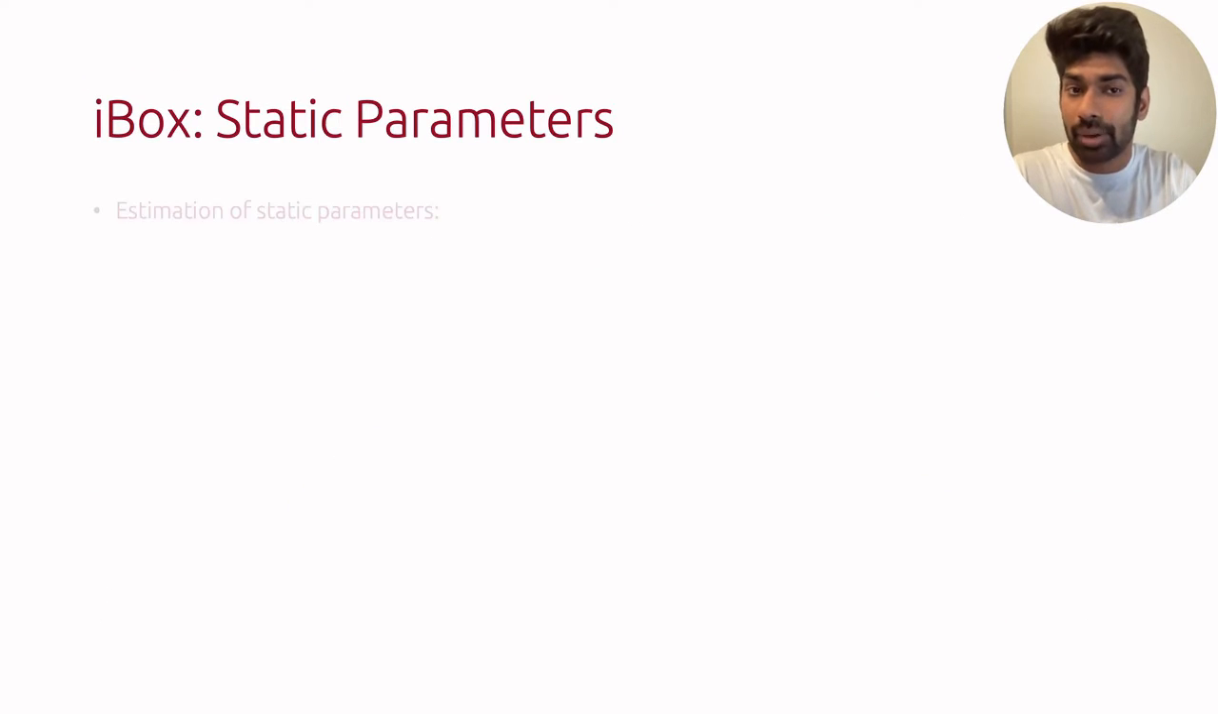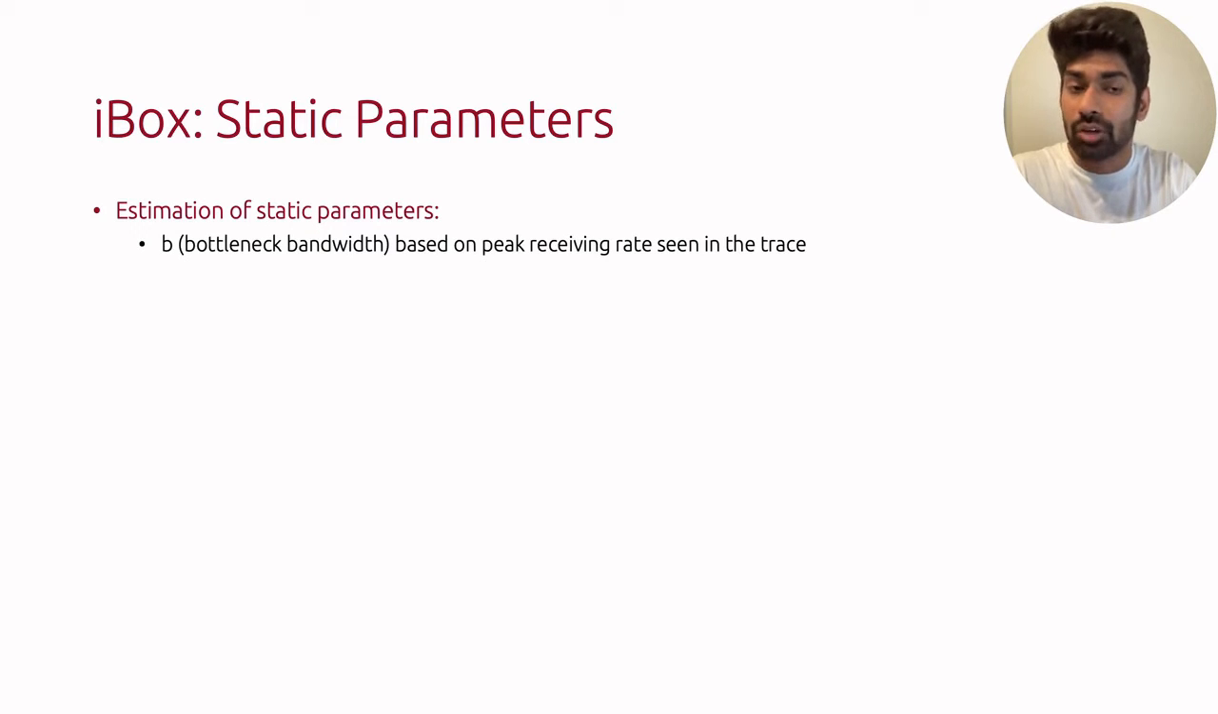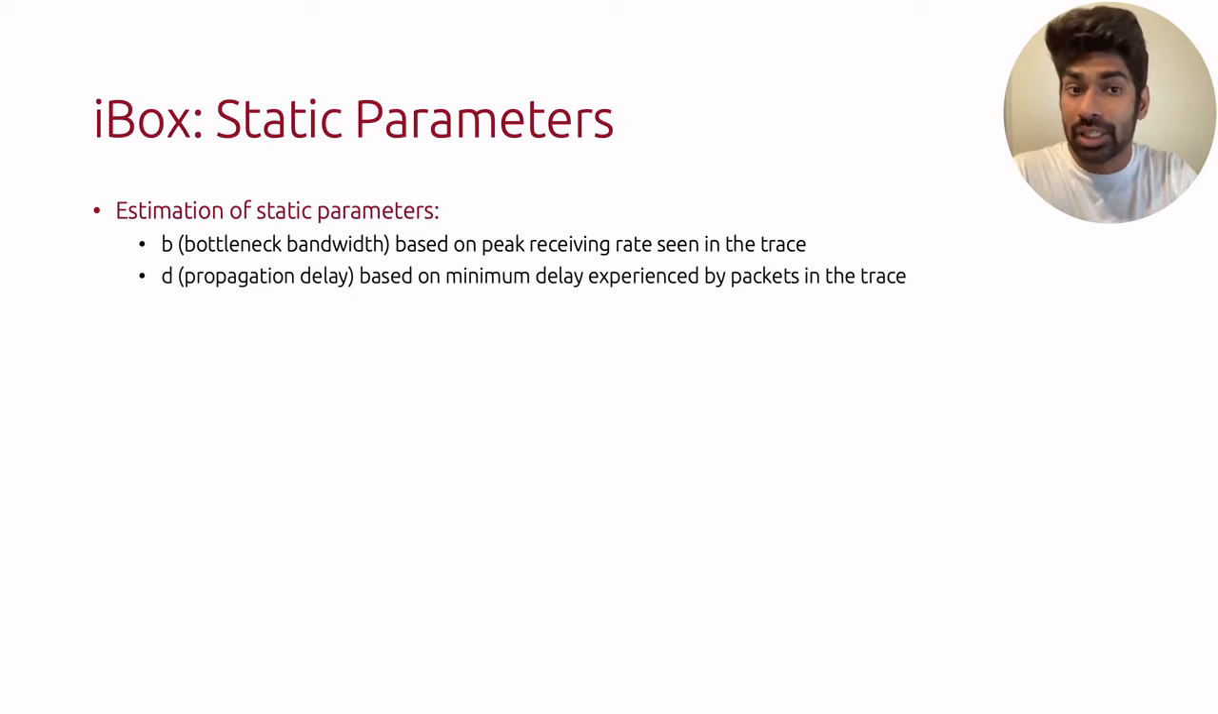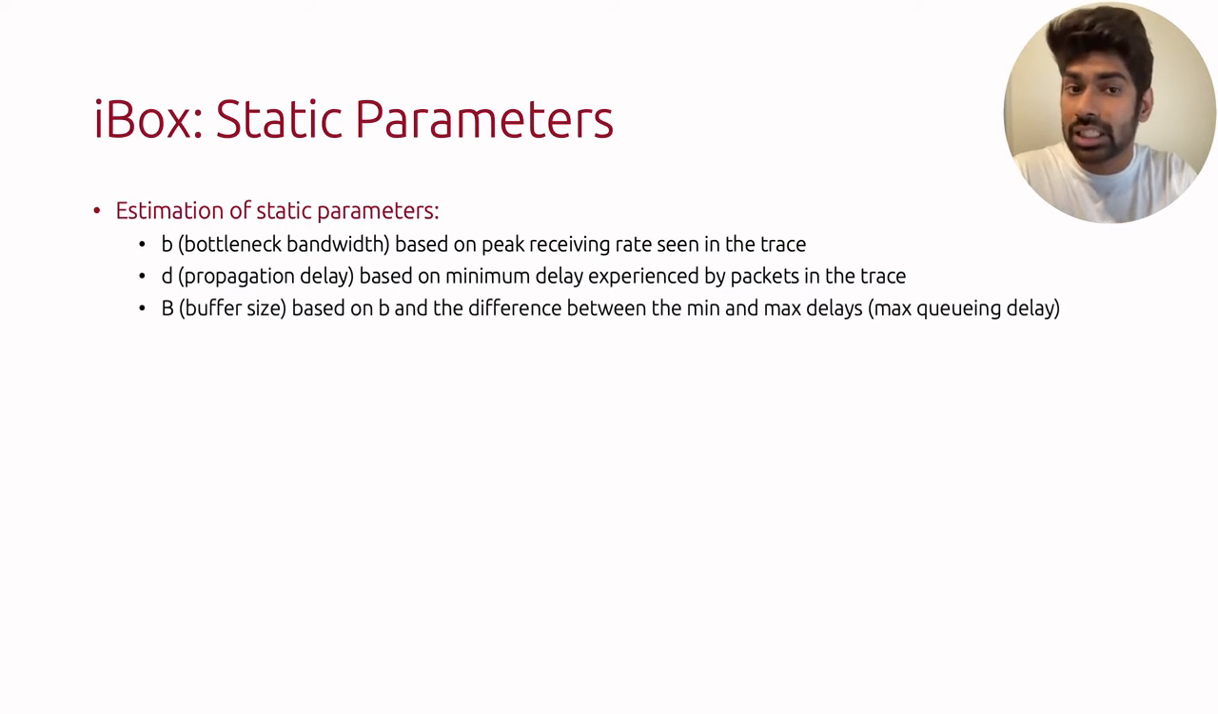At a high level, the static parameters are estimated as follows. The bottleneck bandwidth b is based off the peak receiving rate seen in the trace. The propagation delay d is based on the minimum delay experienced by packets in the trace. And the buffer size b is based on the bottleneck bandwidth and the difference between the min and the max delay faced by packets in the trace, which roughly corresponds to the maximum queuing delay a packet can face.